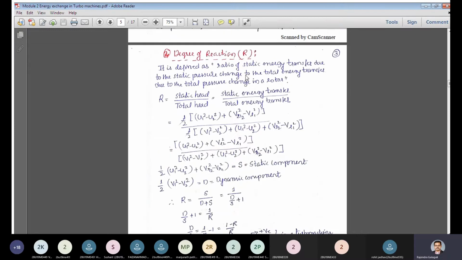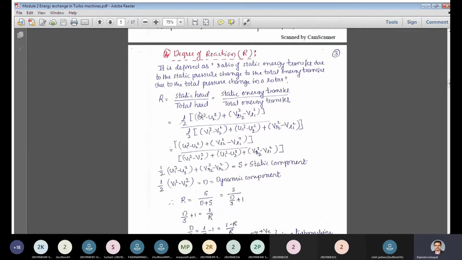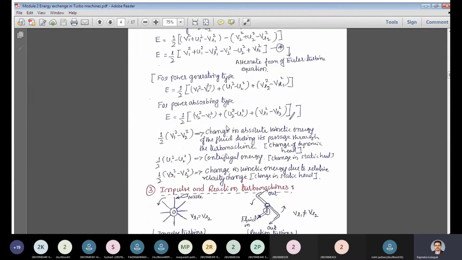So this degree of reaction plays an important role. We have seen that it is the ratio of the static head and the total head, the static energy transfer and the total energy transfer. The numerator term, the static head, basically is u1 square minus u2 square plus vr2 square minus vr1 square. This is related to the rotor velocities u1 and u2, the difference in the rotor velocity at two different radii, and to the relative velocities vr2 and vr1. Let us understand the significance of this when we go for the velocity triangles. But these two are the static heads, as we have concluded here.